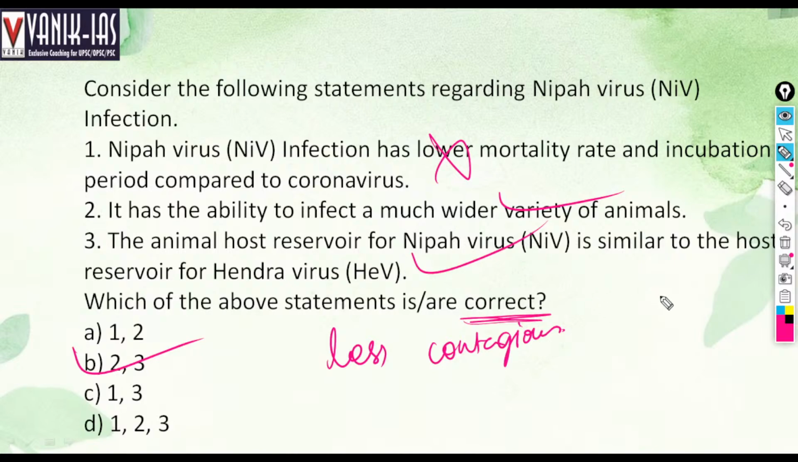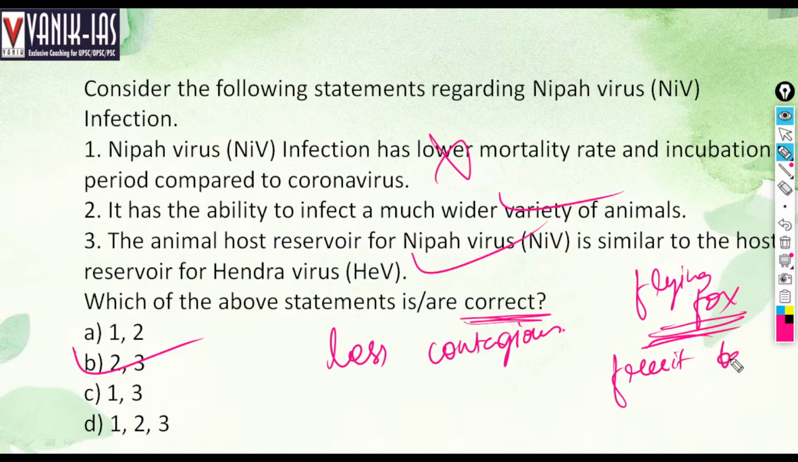The animal that is the host reservoir is the flying fox. The flying fox, a fruit bat, is the host that transmits the Nipah virus. So 2 and 3 is the right answer.